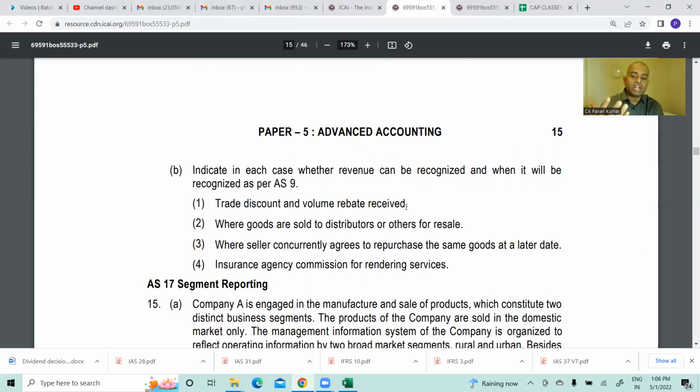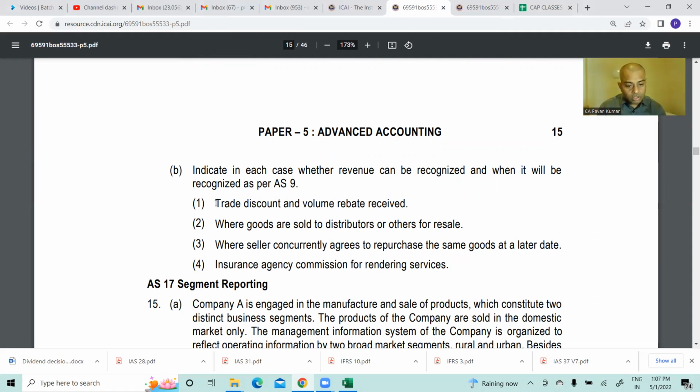So you are selling a product at 100 rupees. I came to your shop and I asked, hey, how much is this? You said this is 100 rupees. I negotiated. I said, can you give me 10 rupees discount? You said, okay, take it for 90. So then what will you do? In the invoice also, product 100 rupees, less discount 10 rupees, price 90, like that only invoice will be raised. So if any discount is given, that should be subtracted.